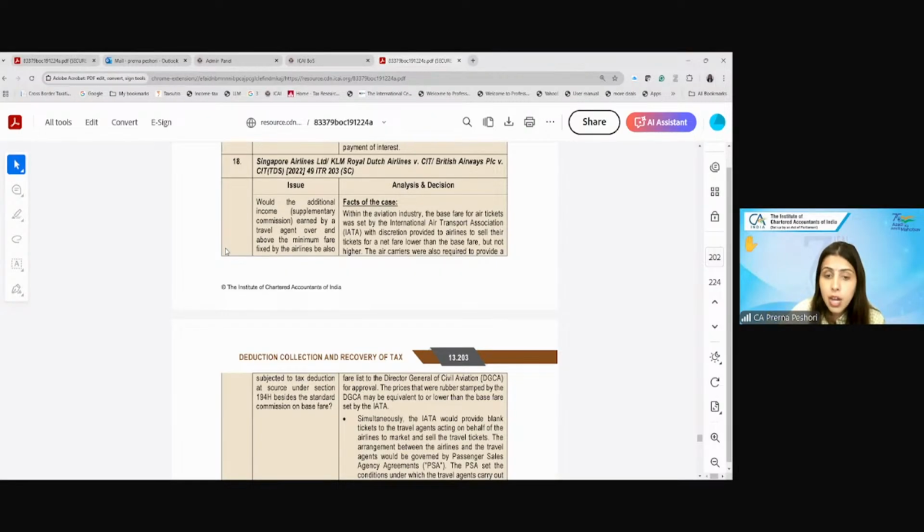Now, it is quite possible that Make My Trip may try to keep a different pricing, which is of course not higher than the base fare, but which is different from the fare quoted by the airline company.